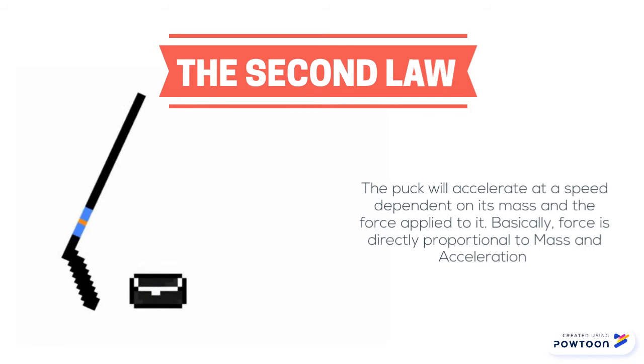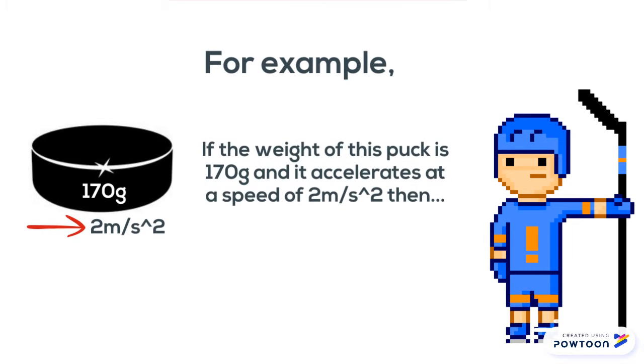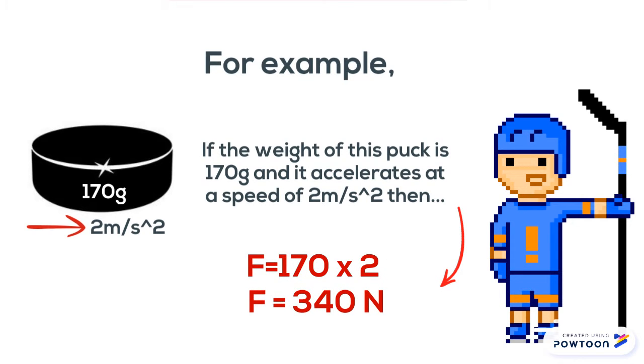Basically, force is directly proportional to mass and acceleration. For example, if the weight of the puck is 170 grams and it accelerates at a speed of 2 meters per second squared, the force would equal 340 newtons.